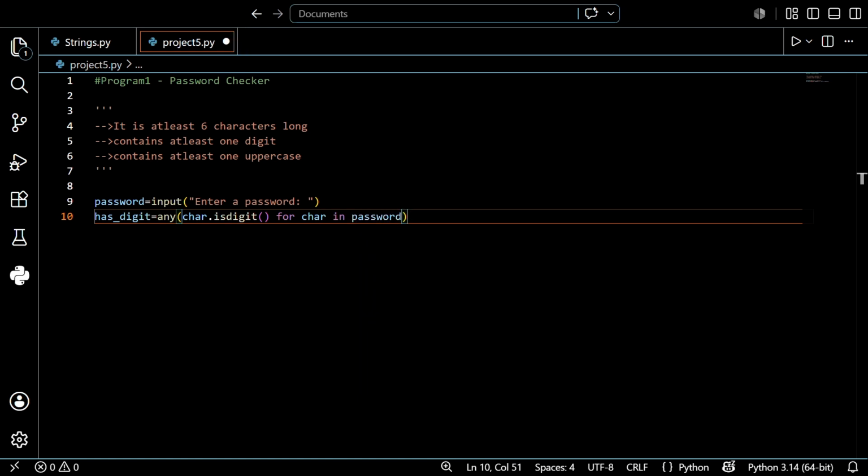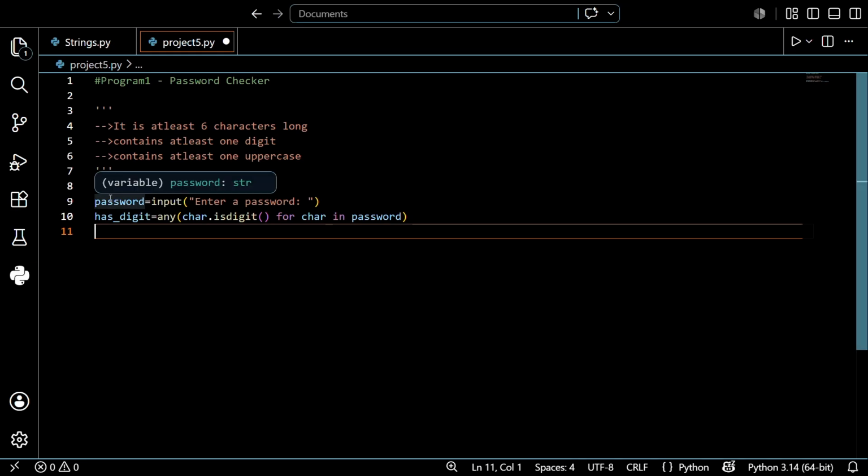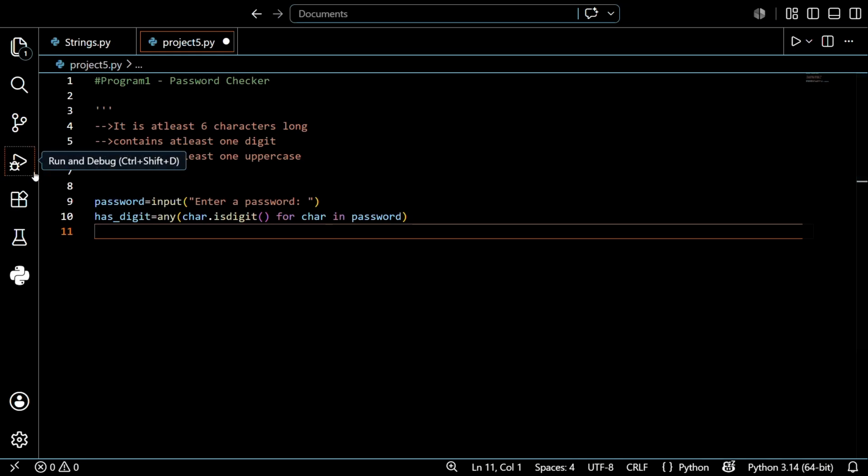Similarly, we create one for upper and length also, guys.